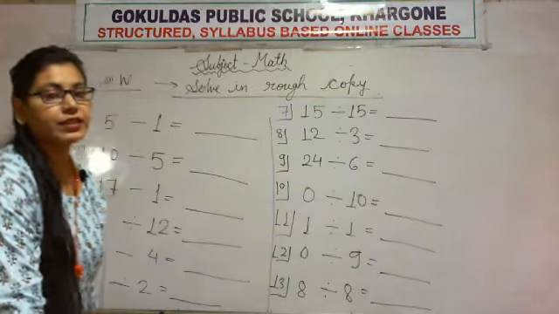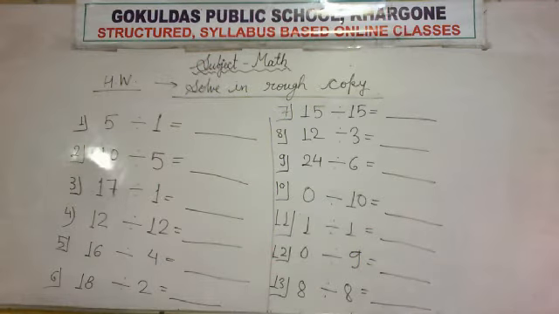Note down all these questions, dear students. This is homework for you all, and you need to solve it in the rough copy. You can do it by repeated subtraction or with the help of the relation between multiplication and division, or we can say with the help of tables, or you can do it with the help of properties. It is up to you. Write down all the questions, dear students.